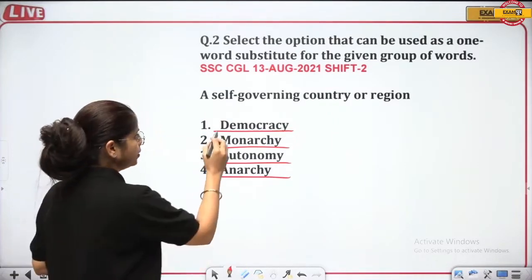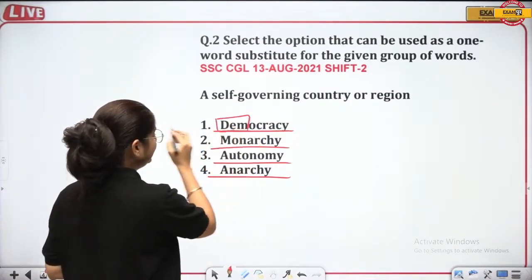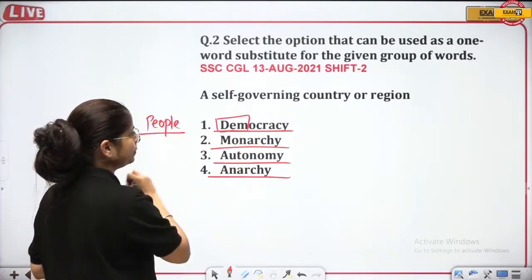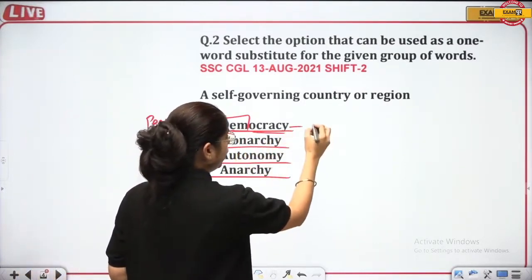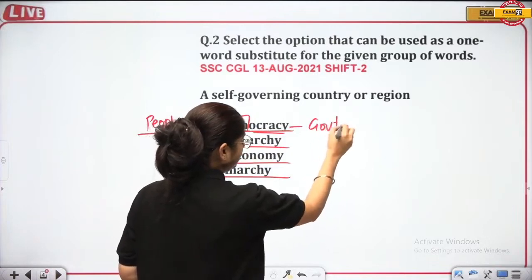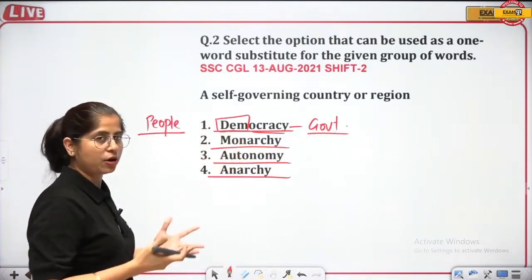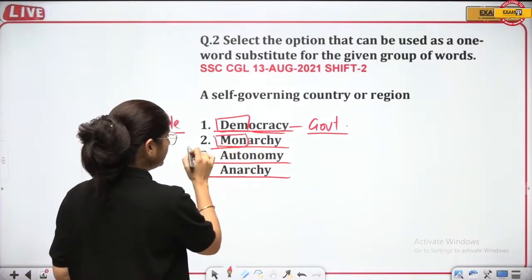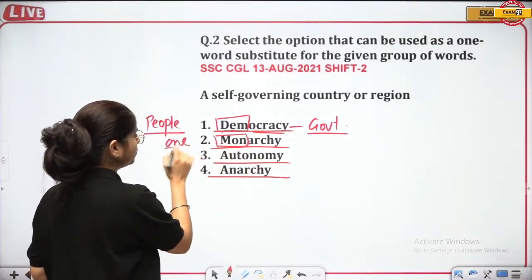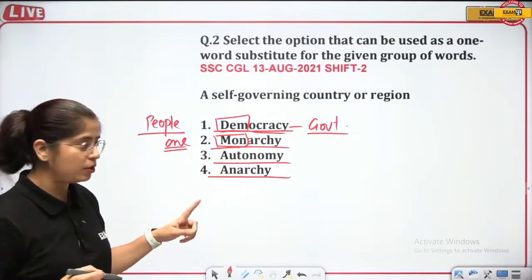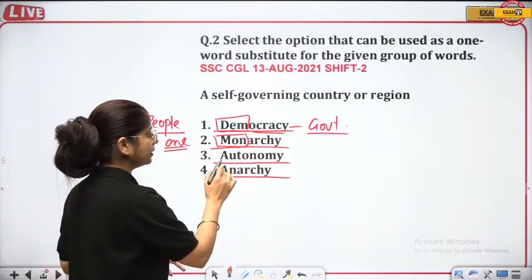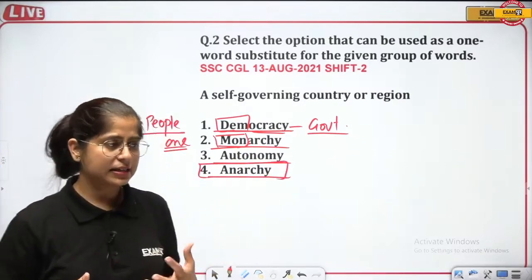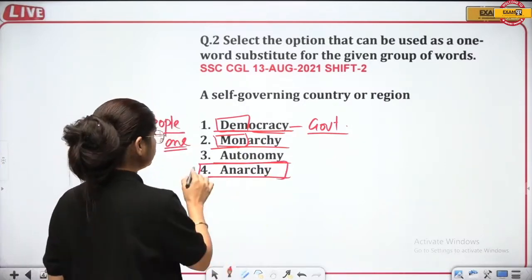See, let's see. Democracy, certainly this is not the word. Dem is the root word for people. Cracy is the root word for government. So government of people will be known as democracy, right? Monarchy, mono is for one or single thing. So government of one ruler is monarchy. Anarchy is the absence of government. So this is also not the answer.